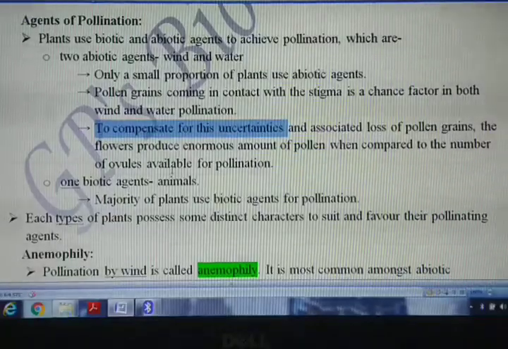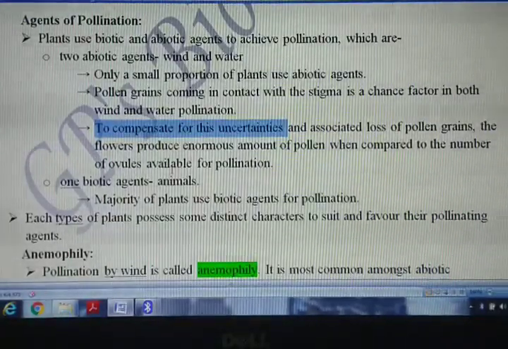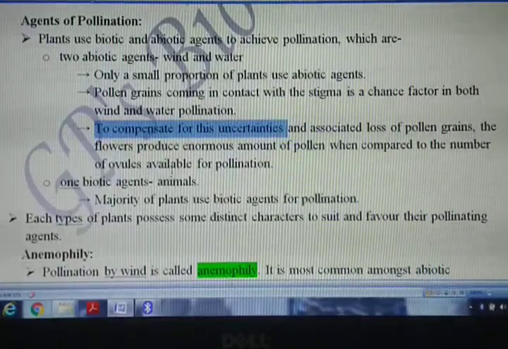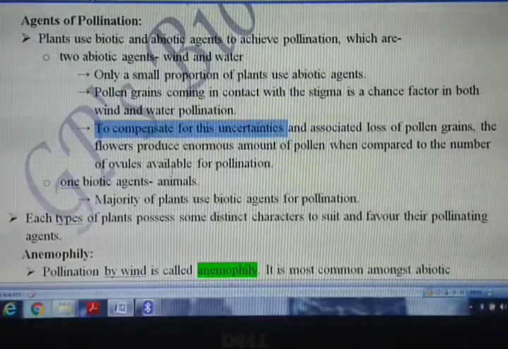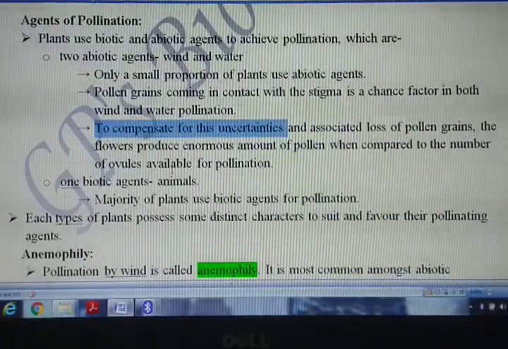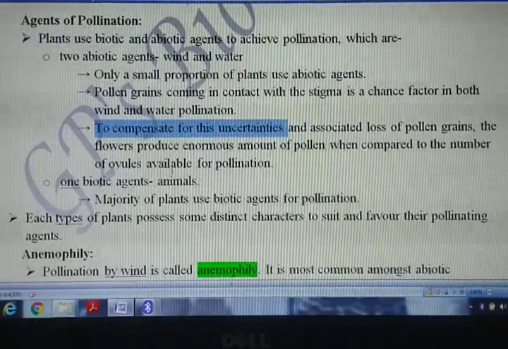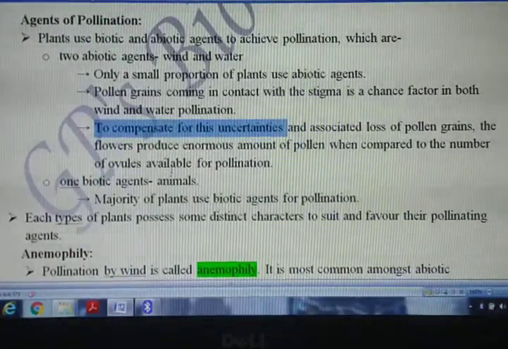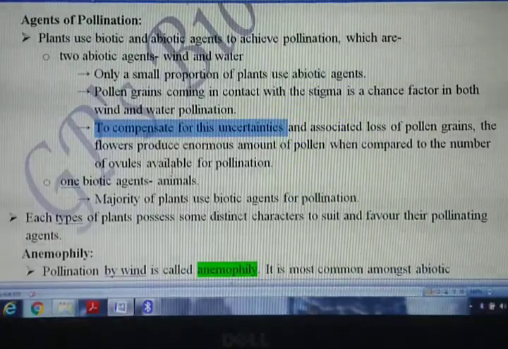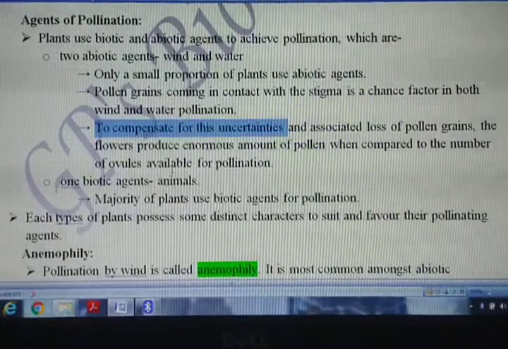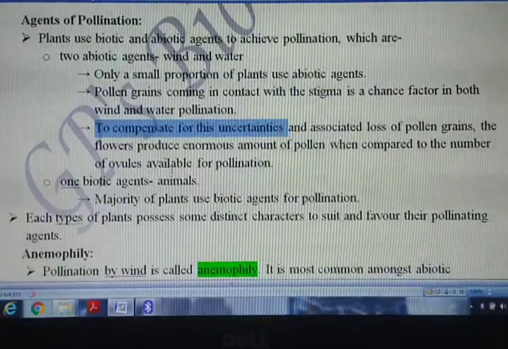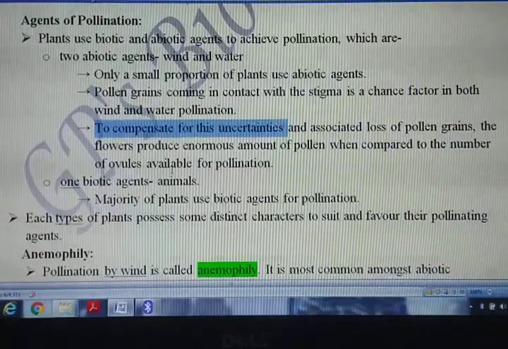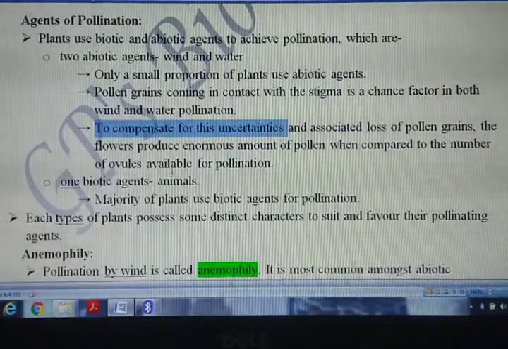Okay, a large number of pollen grains has to be produced as compared to the number of ovules that has to be pollinated. Ovules के अंदर क्या होगा, embryo sac will be there, inside that is the egg cell which has to be fertilized. लेकिन यहाँ क्या बात कर रहे हैं कि in case of wind and water pollination, the chance of reaching of the pollen grain to the stigma is a chance factor.